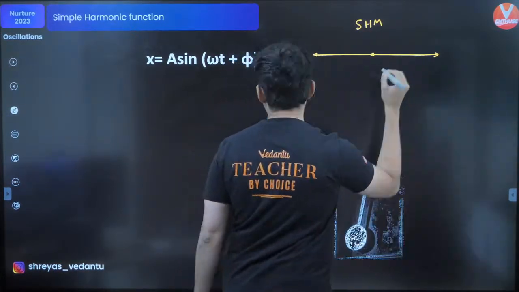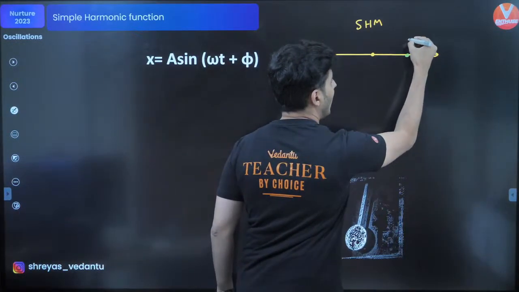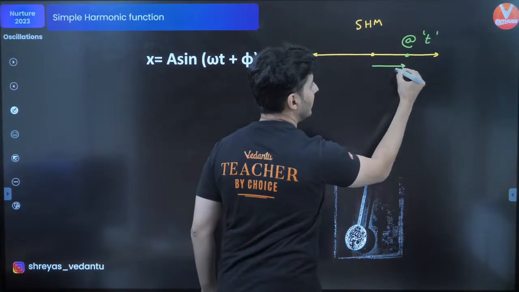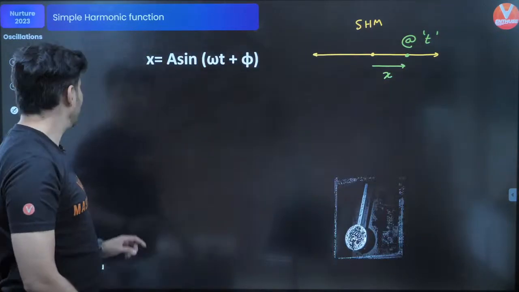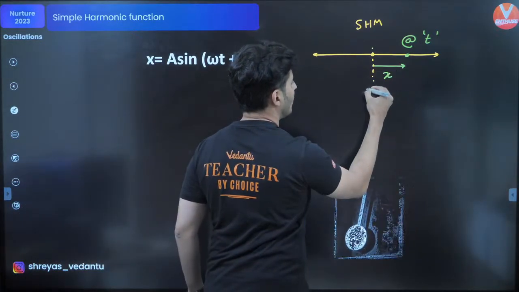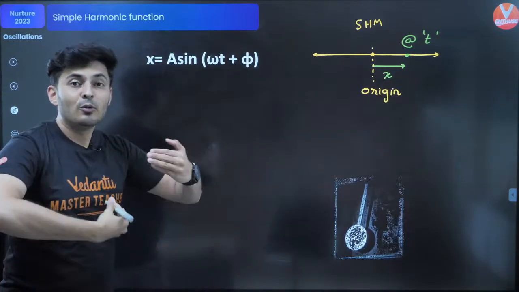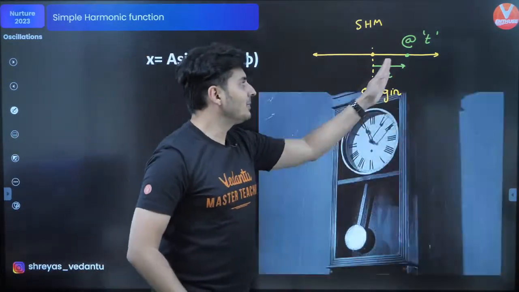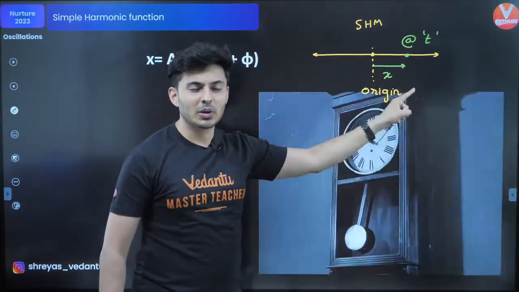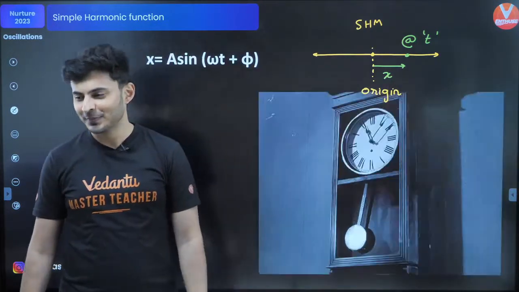Then that particle's location, let's say the particle is over here at some time t, the x coordinate of that particle, assuming this is your origin, this x coordinate will change with time. When time changes, x will change. And because it is going back and forth, it has to be some function like sine or cosine.